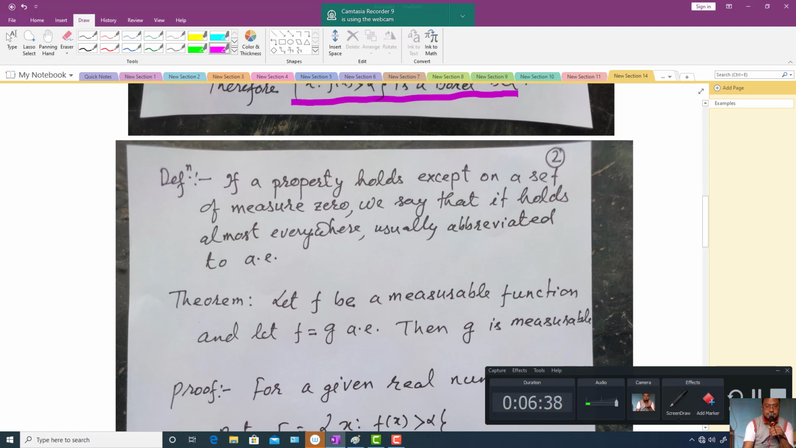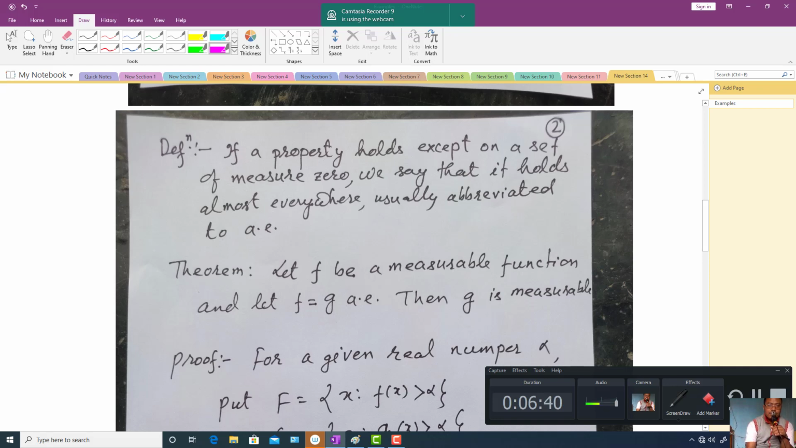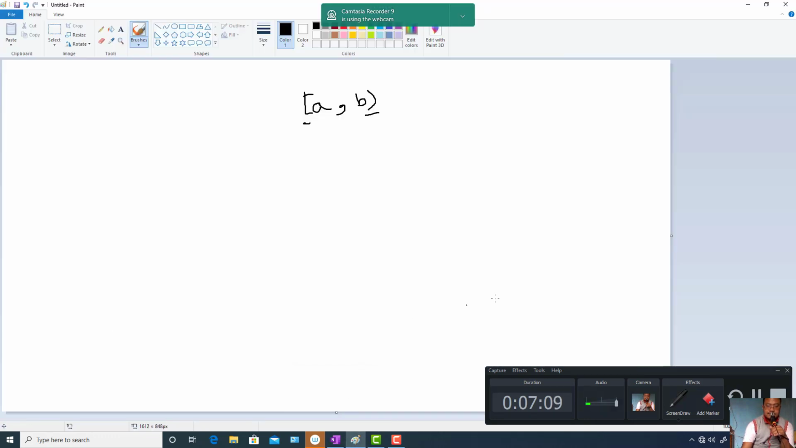This is also a very important one. If a property holds except on a set of measure 0, then we say that it holds almost everywhere. The property holds almost everywhere, usually abbreviated to a.e. Okay, so let us see one example.